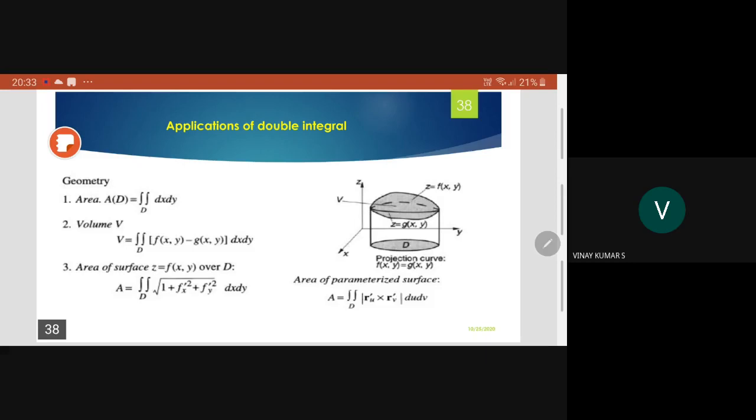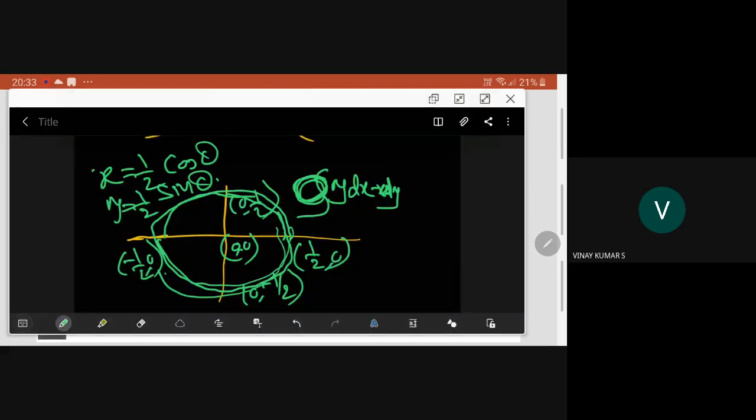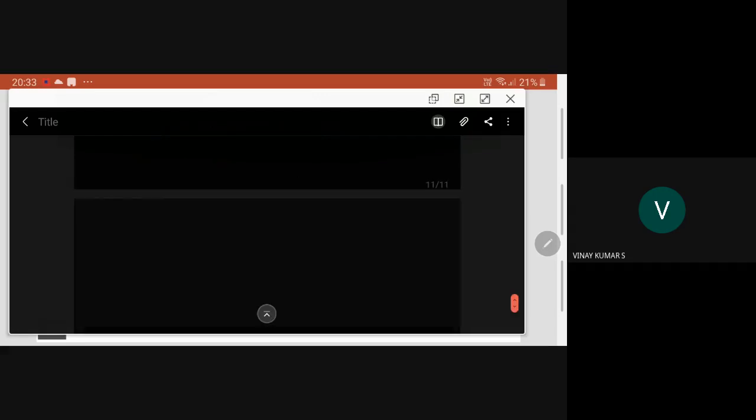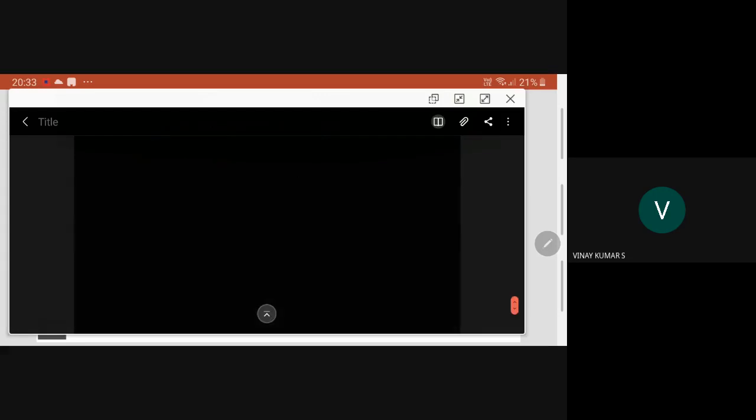So here our D is, there are two curves. Y is equal to 4x square is one curve. X is equal to 4y square is another curve.